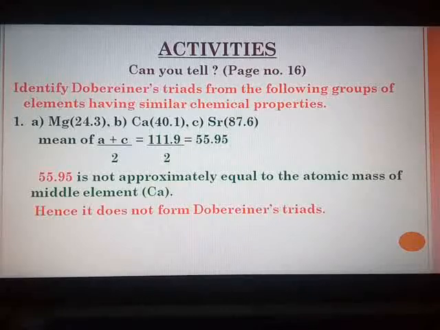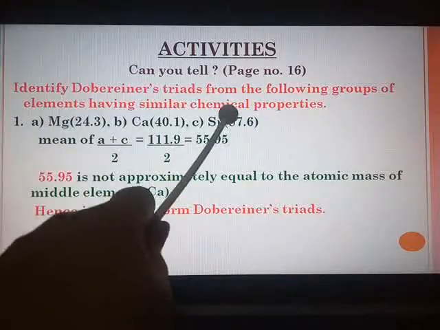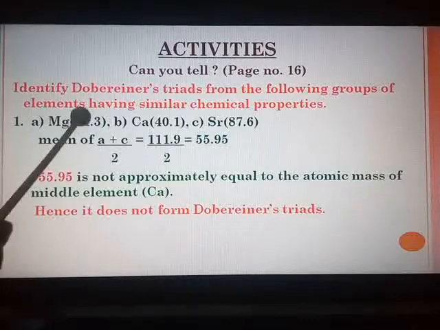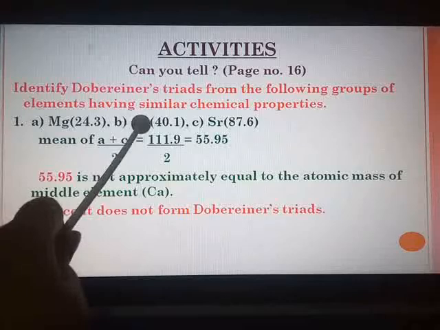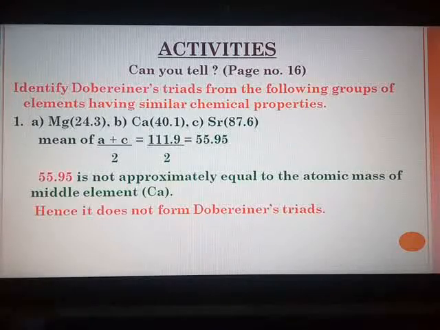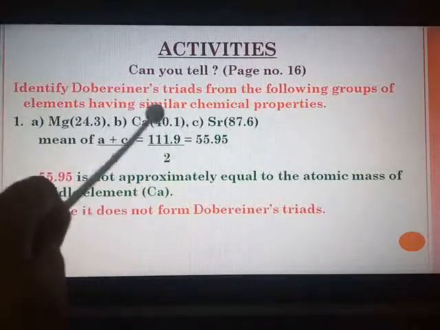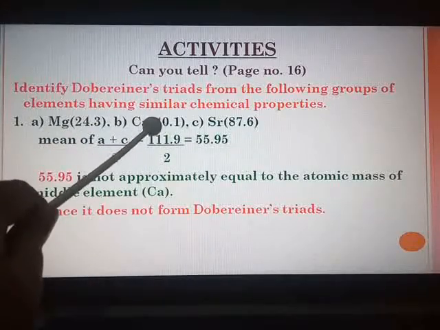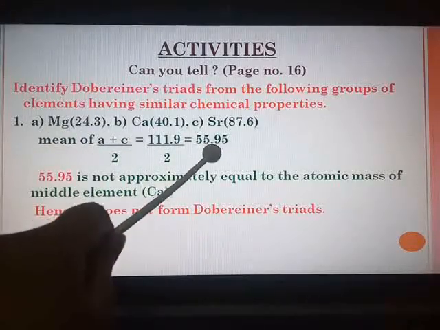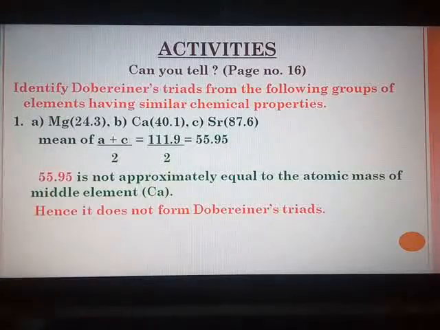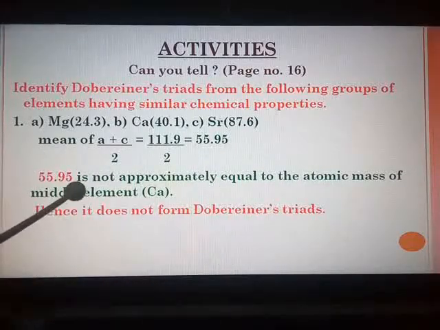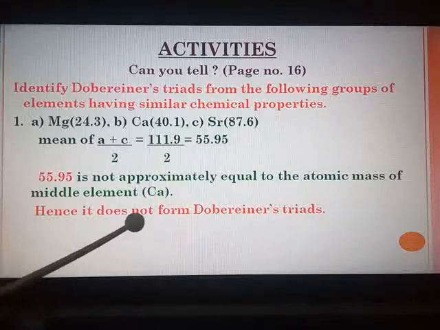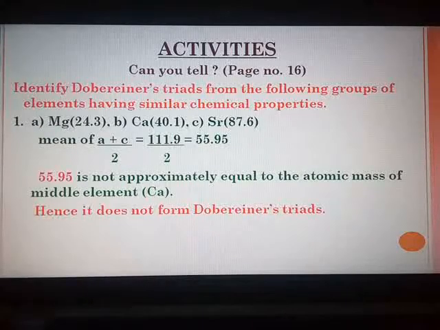So very simple, add the atomic masses of the first and the third element, divide by 2, meaning get its mean. Check whether the mean matches with the atomic mass of the middle element. Approximately it should match. There should not be a vast difference. Now here you see it is given as 40.1, whereas the value which you are getting is 55.95. Very vast difference. So 55.95 is not approximately equal to the atomic mass of middle element calcium. Hence it does not form Dobereiner's triads.